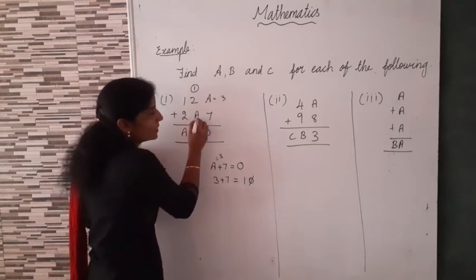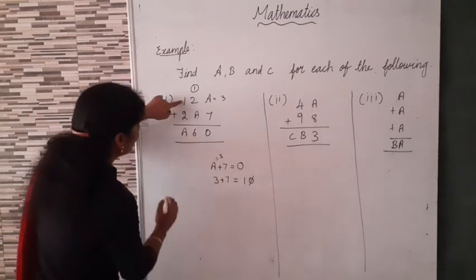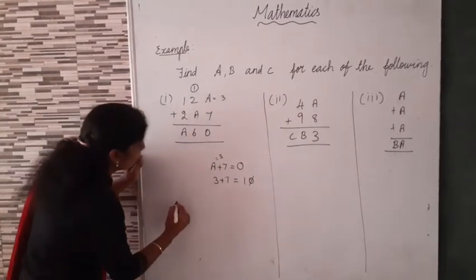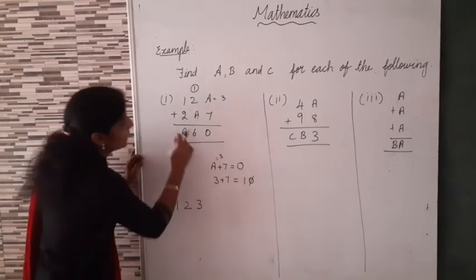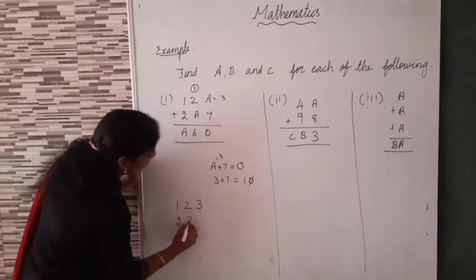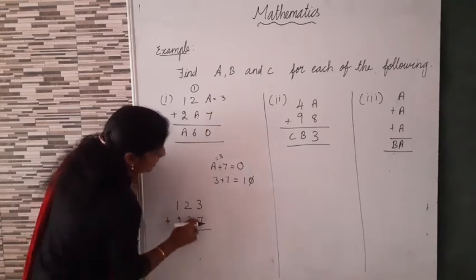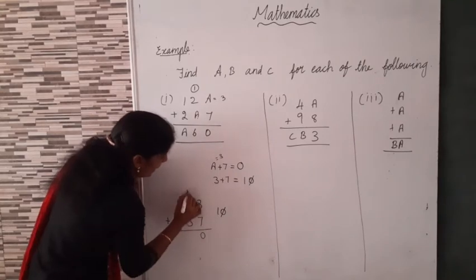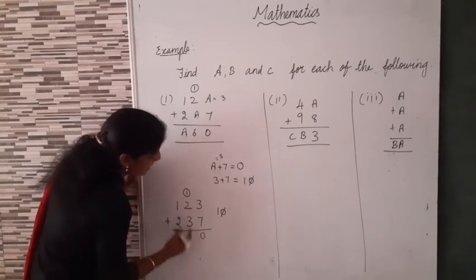This A also 3, here also 3. So we can write, what's the value of A? A equal to 3. Now we can write 1, 2, value of A is equal to 3, then here 2, then value of A is equal to 3, then 7. Now we can add 7 plus 3, 10, 0, 1 balance. Now 1 plus 2, 3, 3 plus 3, 6.